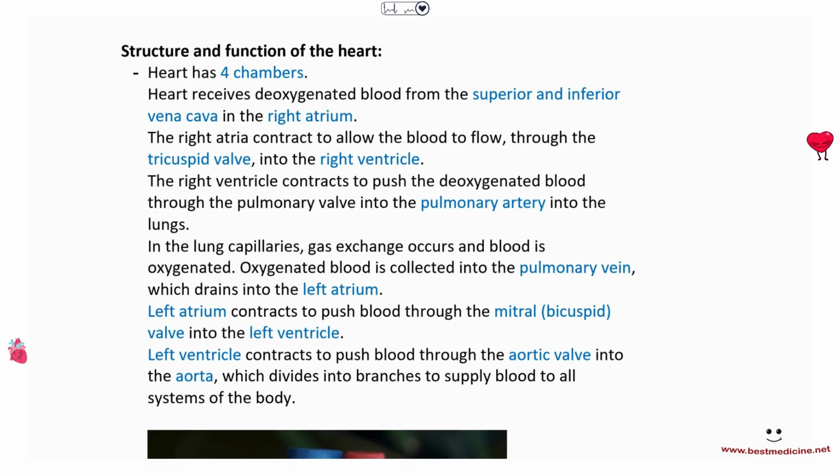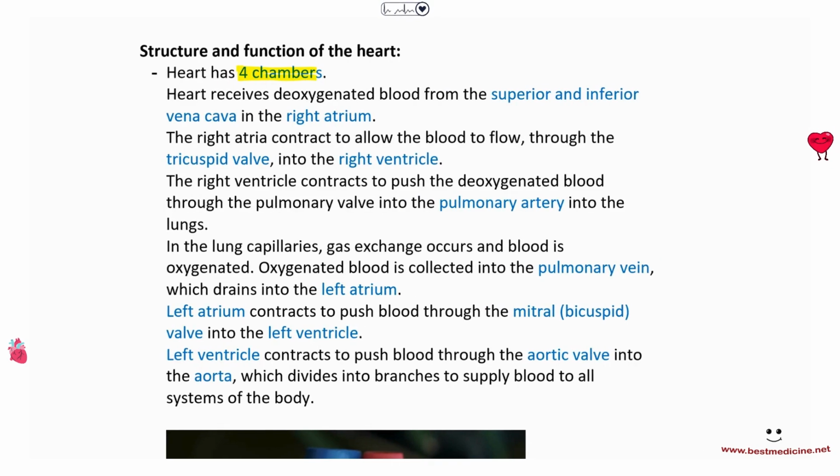So, structure and function of the heart. The heart has 4 chambers, as we've looked. The heart receives deoxygenated blood from the superior and inferior vena cava, superior from the top portion and inferior from the bottom portion of the body, into the right atrium. Then the right atrium contracts, and it is actually the pacemaker that stimulates the atria to contract, and this allows the blood to flow through the tricuspid valve into the right ventricle.